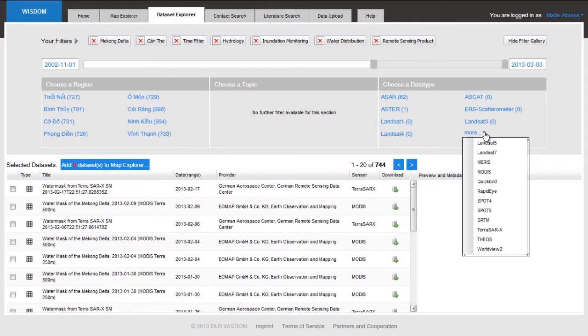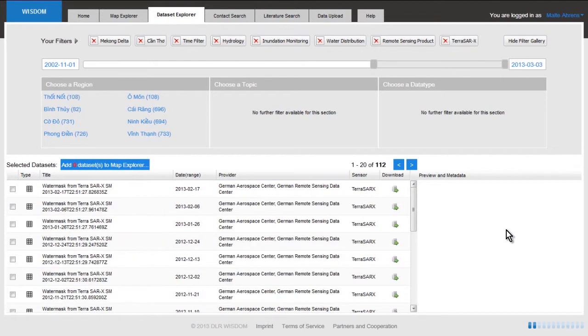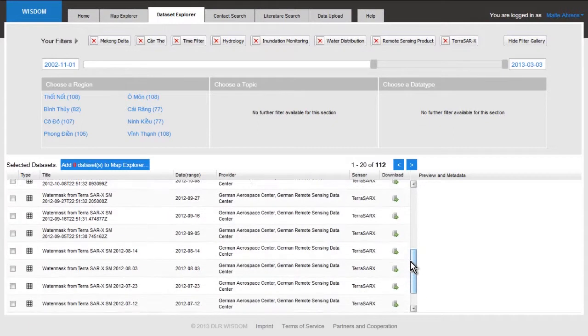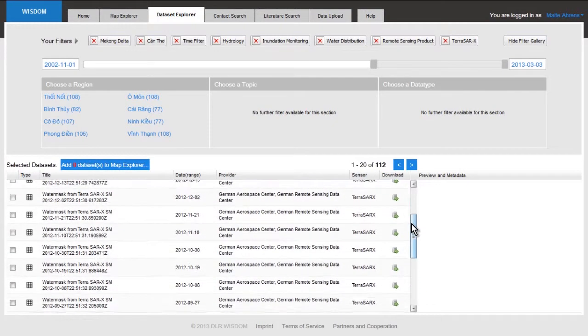I would like to have a flood mask, a so-called water surface product derived from a German satellite, TerraSAR-X, which has resolutions of up to 1 meter. So here, I activate TerraSAR-X, and now you can see the system returns to me a lot of data. It found 112 data sets for recent flood masks derived with a German satellite, TerraSAR-X.